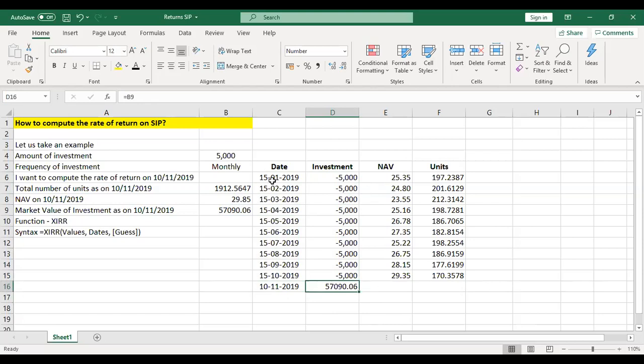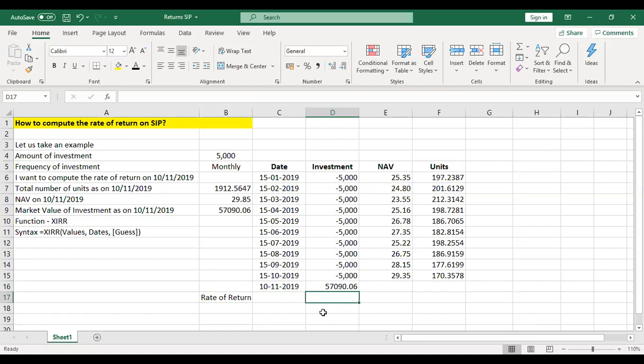In real life, all these dates may not be 15th. Sometimes 15th of a month may be a holiday. So the actual investment may happen on 16th. If 16th also happens to be a holiday, the investment will happen on 17th. So you can put the actual dates here. Now, in order to calculate my rate of return, I am going to use the formula XIRR.